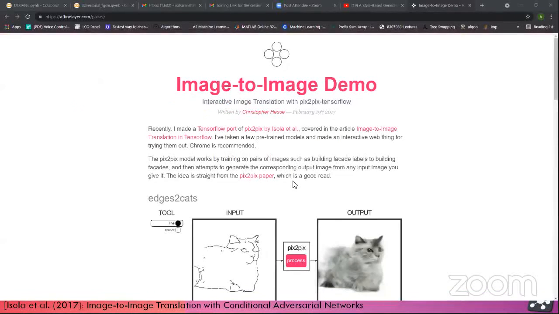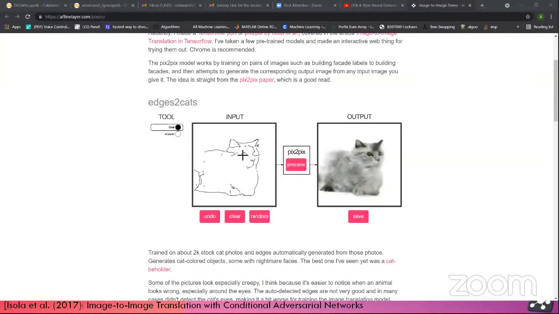Okay. So now this is another website. We are going to check it also. So here, this is the website created by Christopher Hesse, and what he has done, he has used the GAN. So if you give the edges, then it will give you a real cat. So he named it edge to cat GANs.